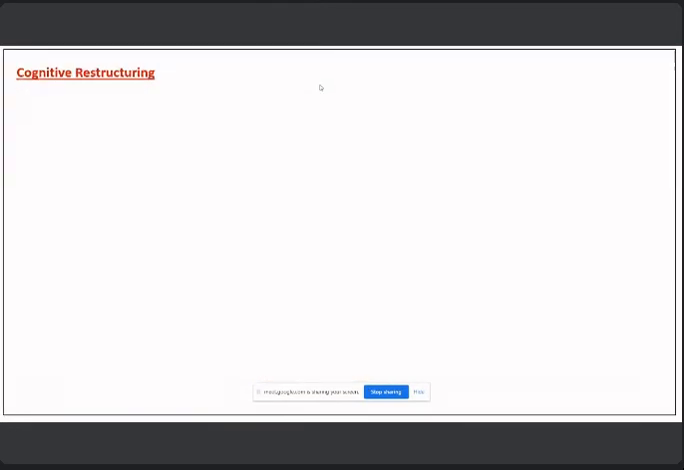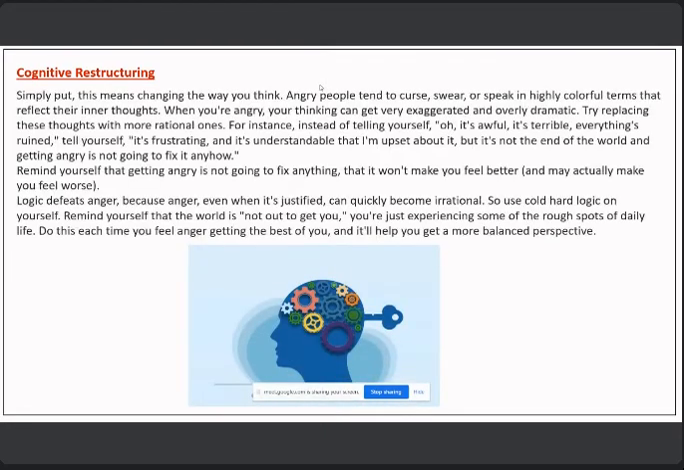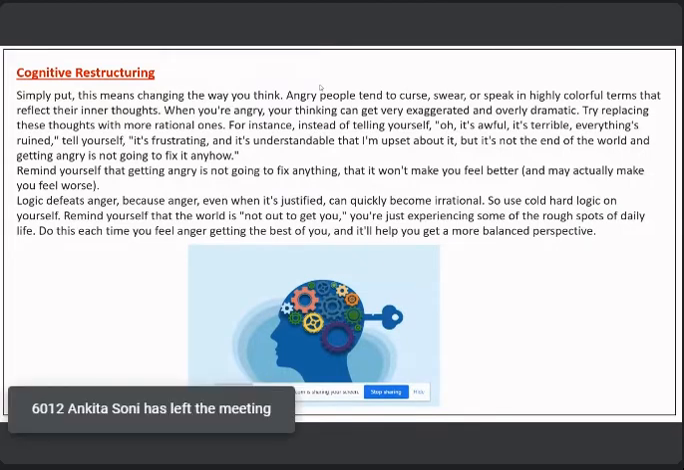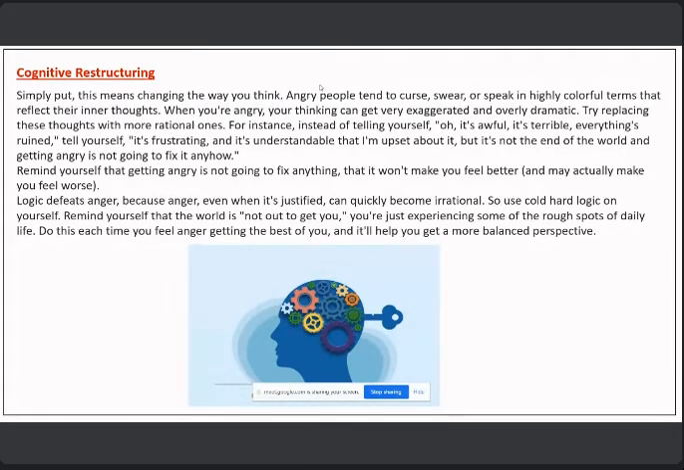Next is cognitive restructuring. It means changing the way you think. You can remind yourself that getting angry is not going to fix anything, that it won't make you feel better. Remind yourself that the world is not out to get you. You are just experiencing some of the rough spots of daily life. Do this every time you feel angry, and it will give you a more balanced perspective.